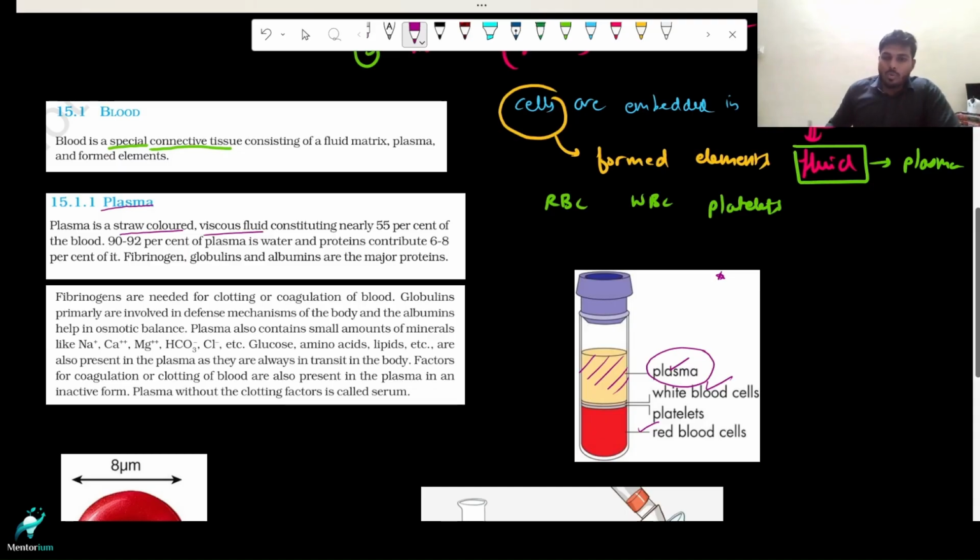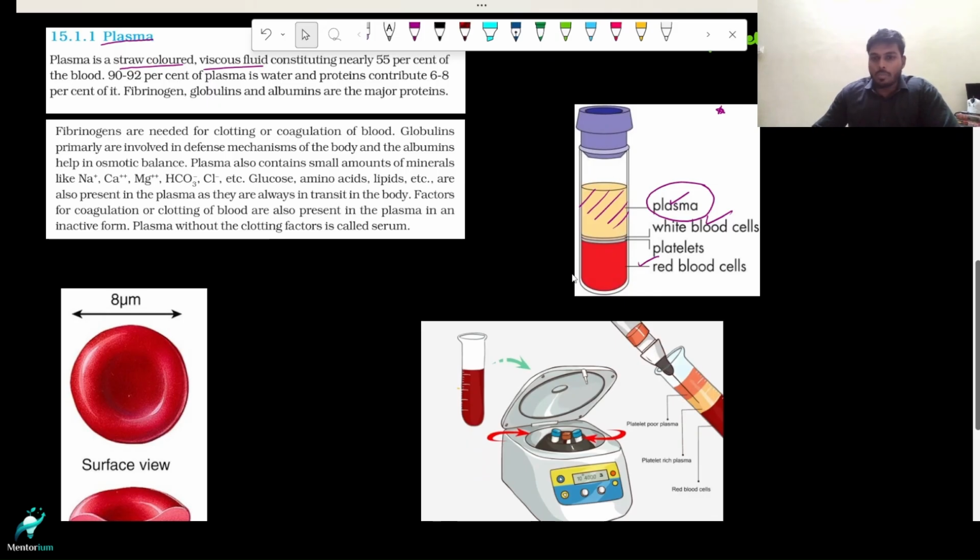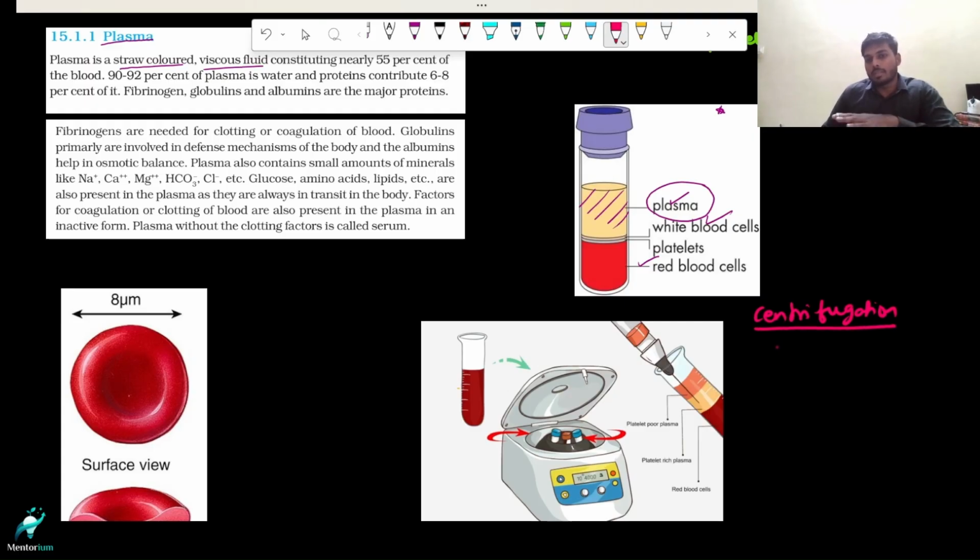And how do we obtain this kind of layered appearance? It is through a process called centrifugation. Let's spend 30 seconds to 1 minute understanding what centrifugation is. Centrifugation is a process by which you separate the blood components based on the differences in their density. Some people call it sedimentation rate. That is not the exact way to say it, but for easy understanding, I would say density differences.